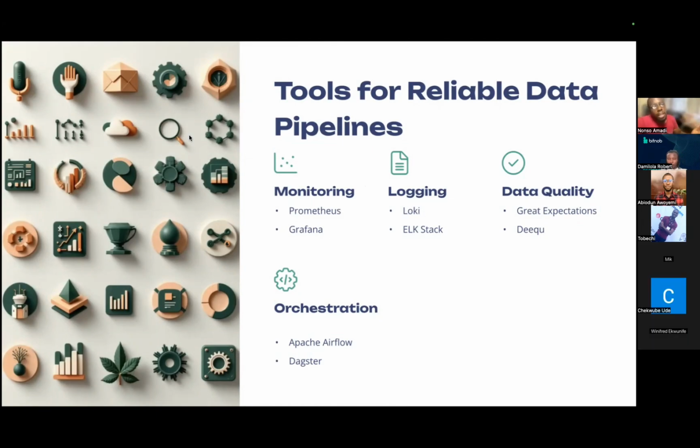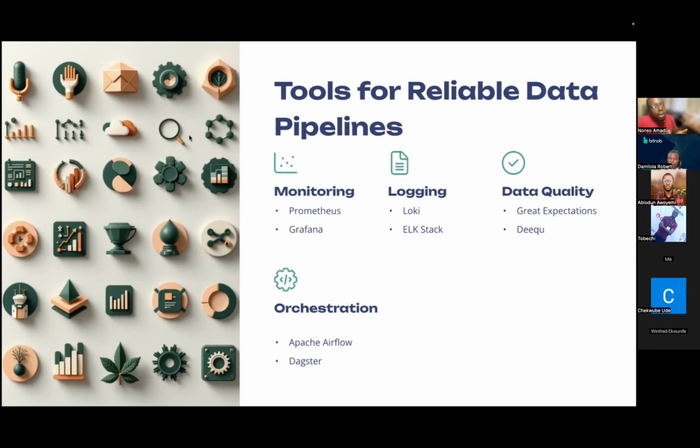The second one is with regards to logging. The Grafana Labs team have something called Loki, which is a logging system. It's quite light and easy to install. And we have the ELK stack, those from the Elastic team. They're able to help us see what exactly is happening in our pipeline, the different logs, the different ways by which our system is performing.